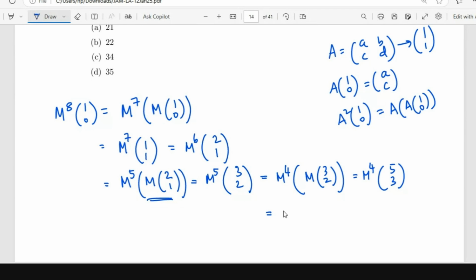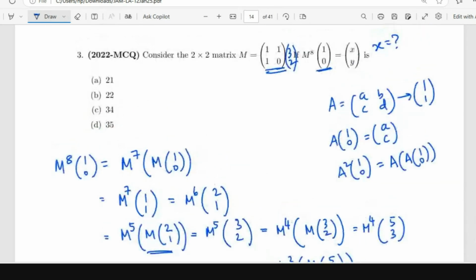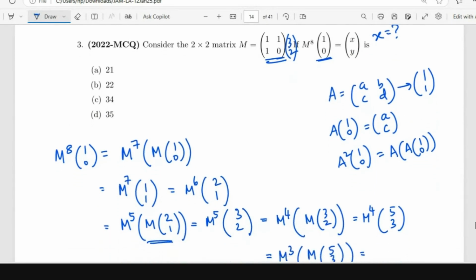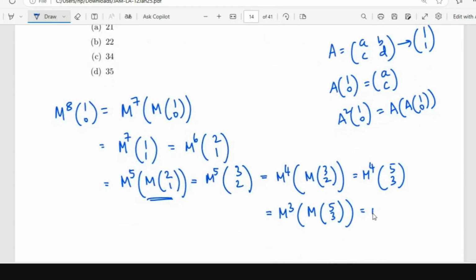The idea is to do matrix vector multiplication. In a similar way, M power 3 times M (5, 3). What does M do? It adds both the elements of the vector, and the second one is the first component alone. So M power 3 times (8, 5).